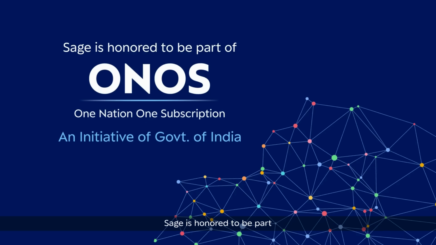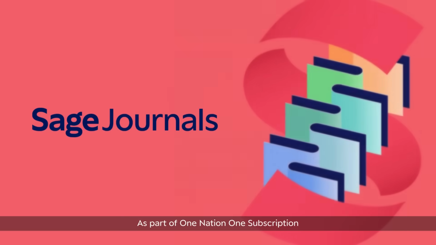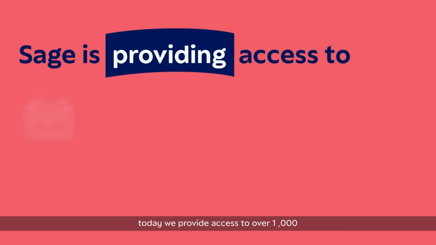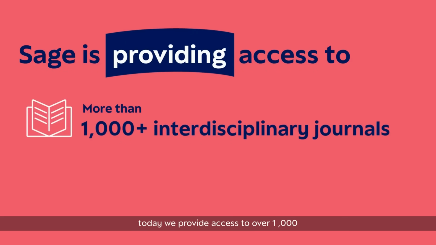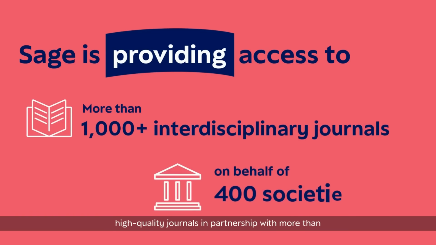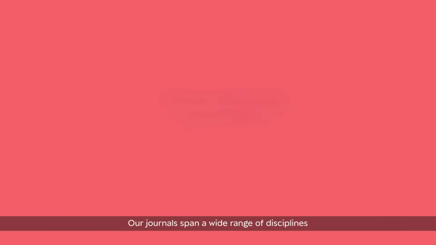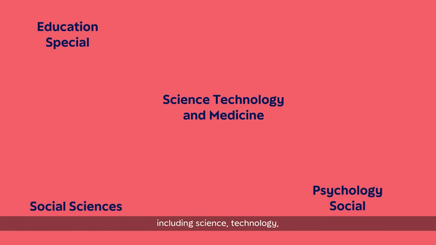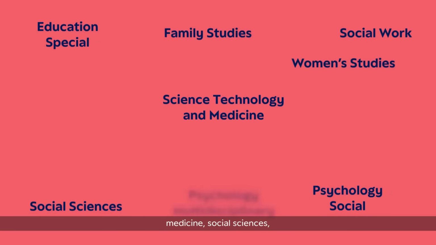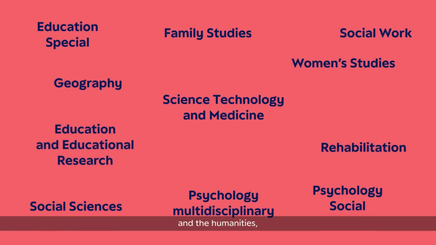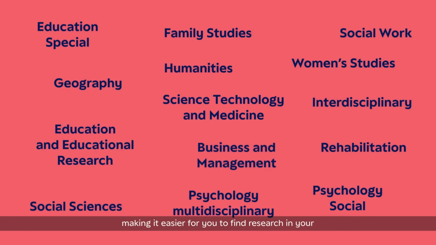Sage is honored to be part of One Nation One Subscription. As part of One Nation One Subscription, today we provide access to over 1,000 high-quality journals, in partnership with more than 400 leading societies. Our journals span a wide range of disciplines, including science, technology, medicine, social sciences, and the humanities, making it easier for you to find research in your subject area.